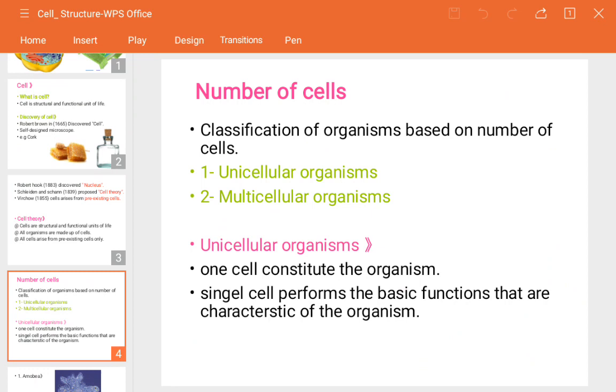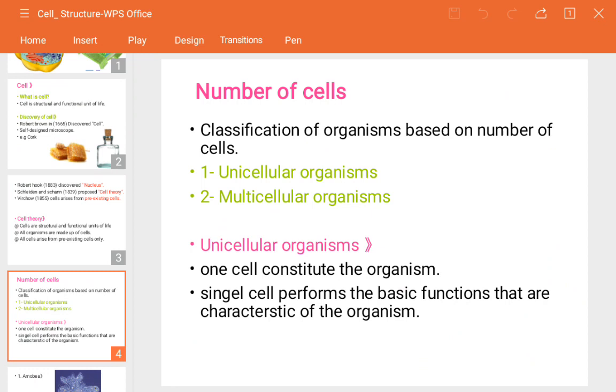So according to the number of cells, the scientists have classified organisms on the basis of how many cells they consist of. If the cells are infinite in number, like maybe trillions, billions, or lots of them, those are considered multicellular organisms.